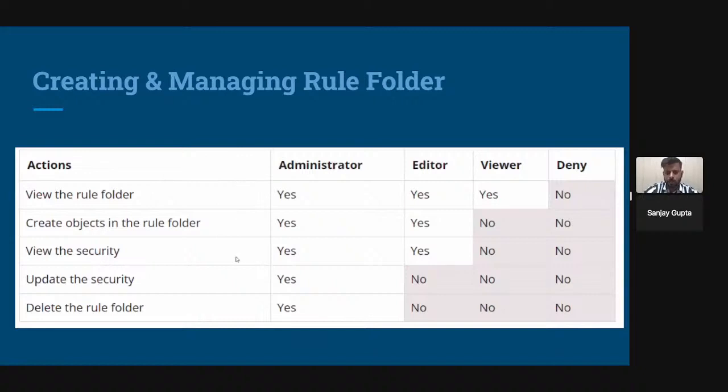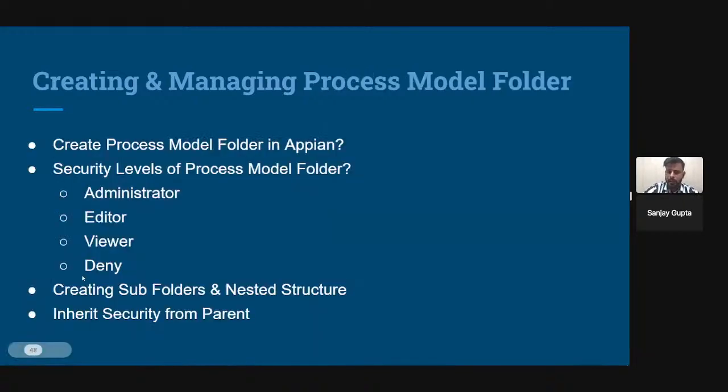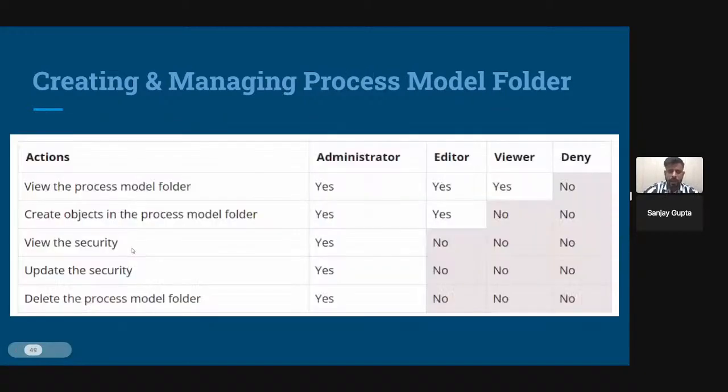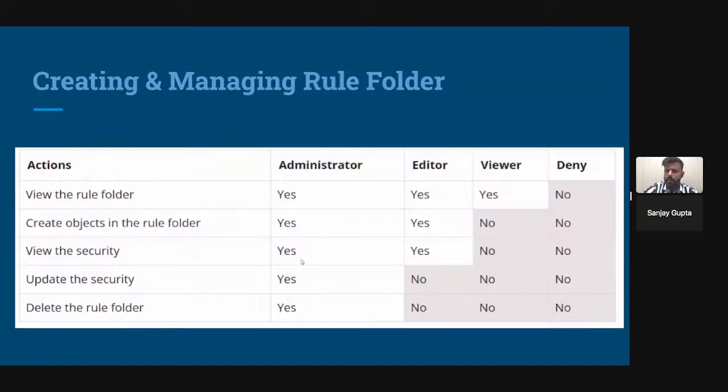If I am administrator, I can do everything. I can view the rule folder, I can create objects or artifacts in that particular rule folder, I can check the security, I can update the security, and I can even delete the rule folder as well.